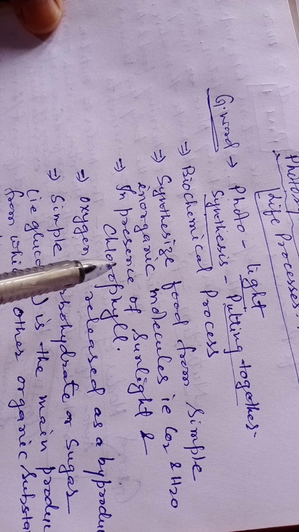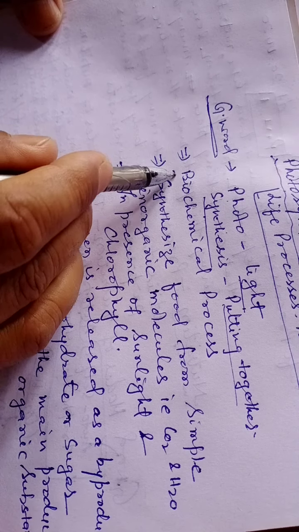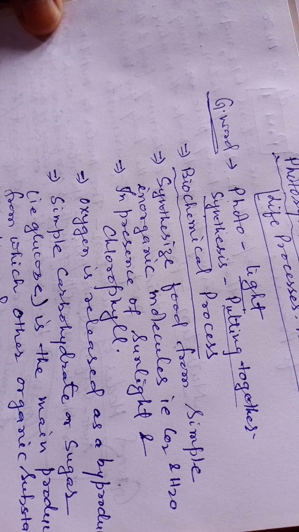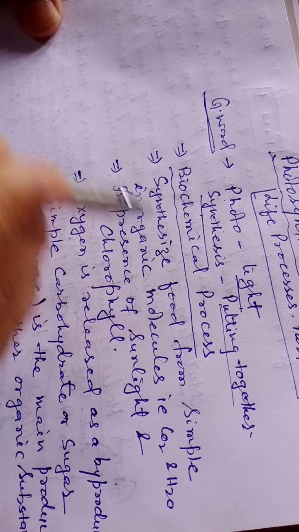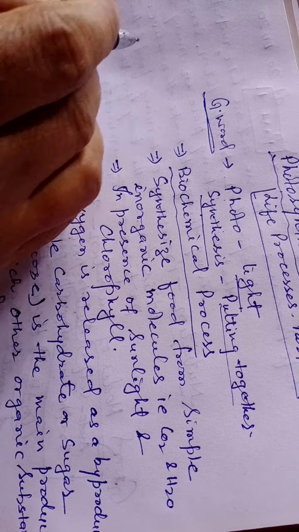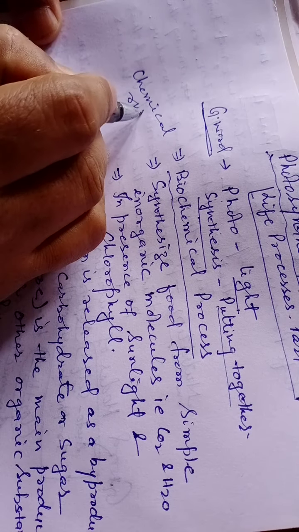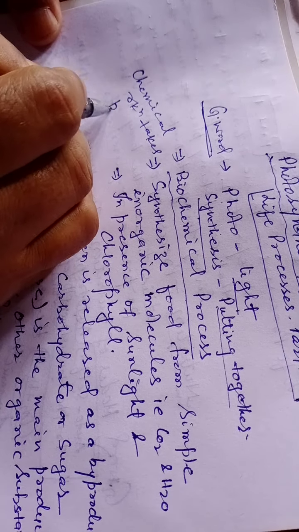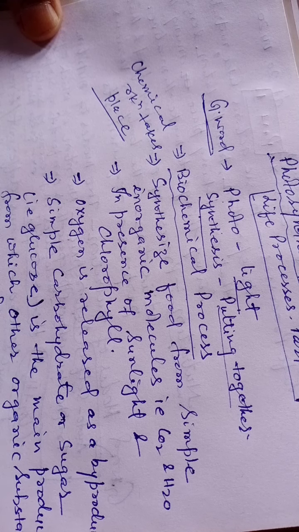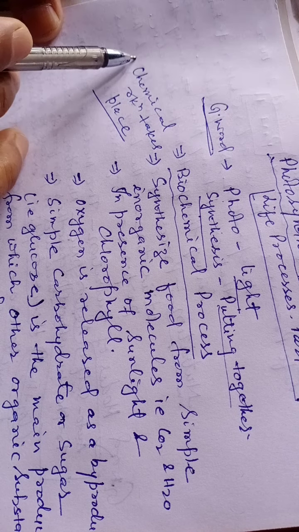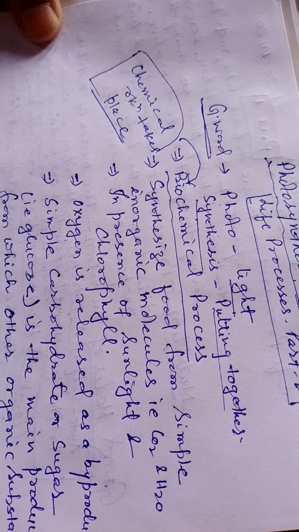Now some main points regarding this process. First of all, it is a biochemical process. It means it is a chemical reaction. During photosynthesis, a chemical reaction takes place, and as it takes place within living things, such type of chemical reaction is called a biochemical process.